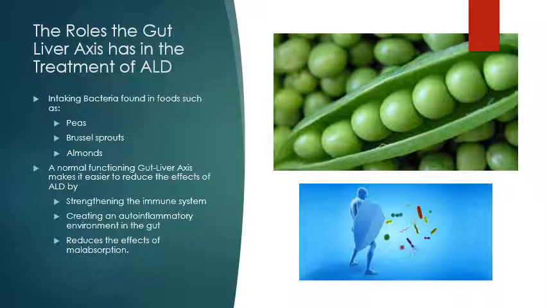Next, I want to discuss how the gut-liver axis can aid in the treatment of alcoholic liver disease. In theory, once alcohol is eliminated from a person's diet, the permeability of the gut should return to normal. Once it returns to normal, I believe it would be a good time to restore some of the microbiome communities with new bacteria. I believe by giving a patient bacteria that is found in probiotics and foods such as almonds, peas, and Brussels sprouts will help return the overall health of the gut to a state where it functions normally. Yogurt may or may not be recommended due to the severity of a person's cirrhosis.